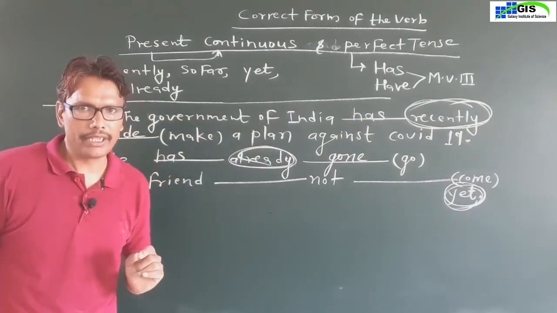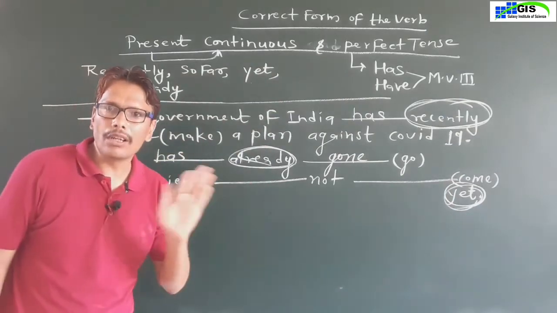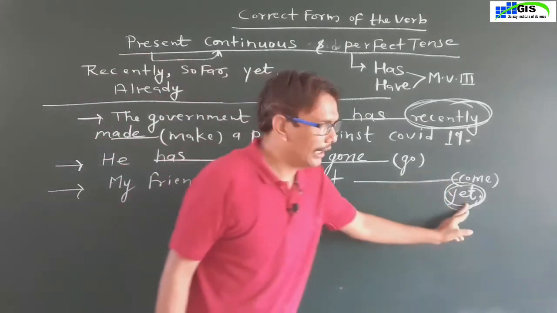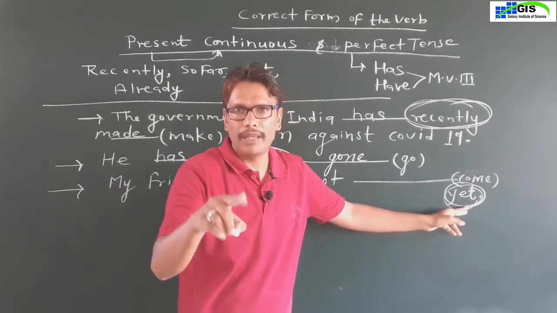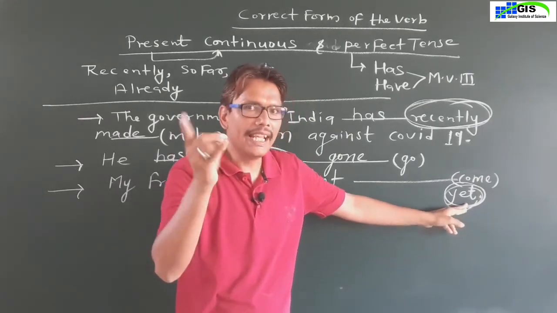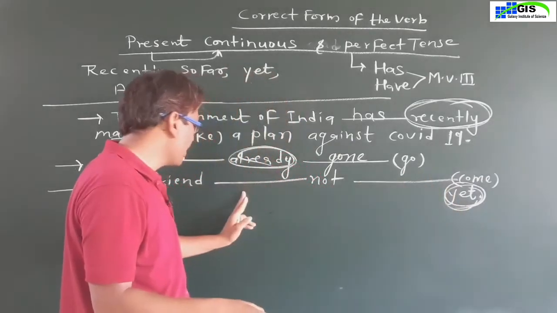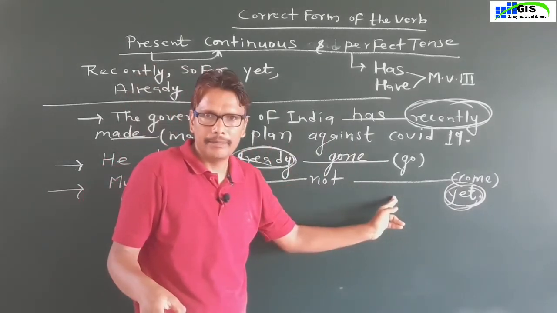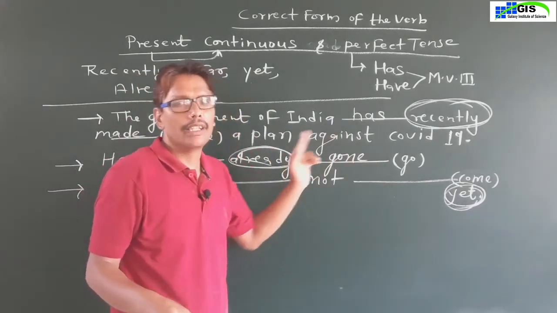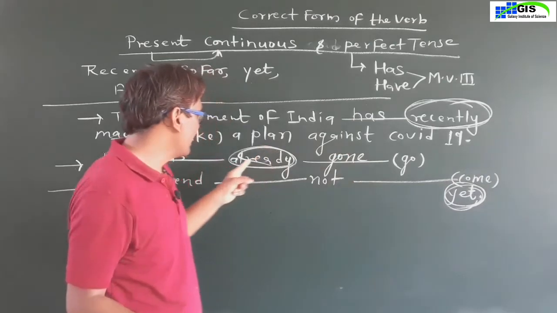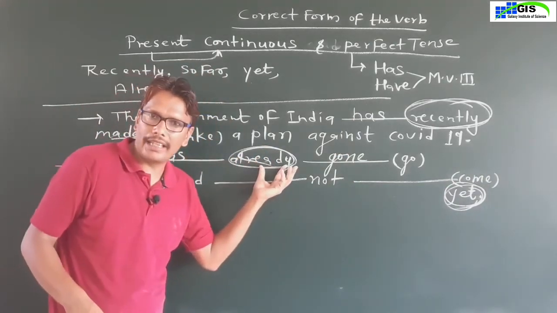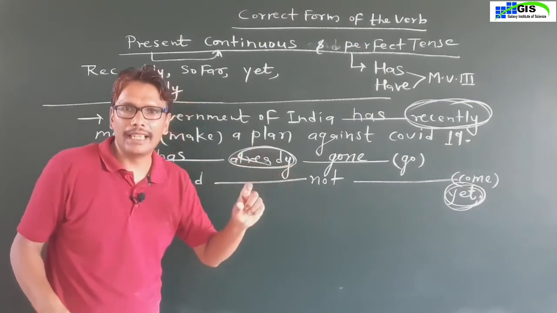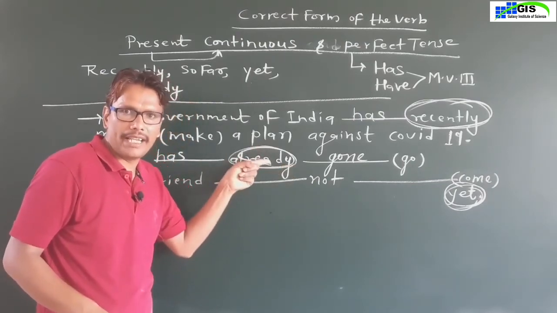Please think over it. If you do not get yet here, you will get now, N-O-W. Then you will write here is coming. In this sentence, you will not get already, and you will get still, at present, at this time.